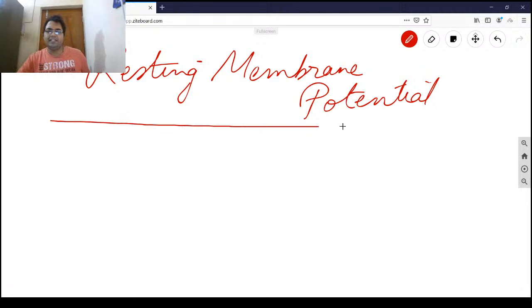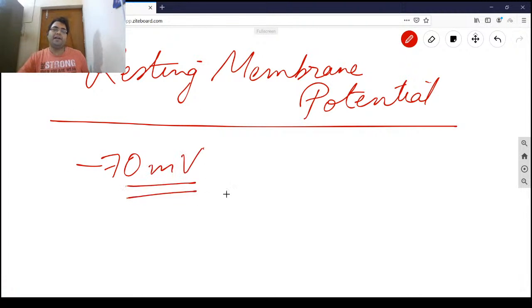The resting membrane potential for a neuron is minus 70 millivolt. Minus 90 is for the cardiac muscle cell. Minus 85 is for the skeletal muscle cell. Minus 70 is for the specific neurons.